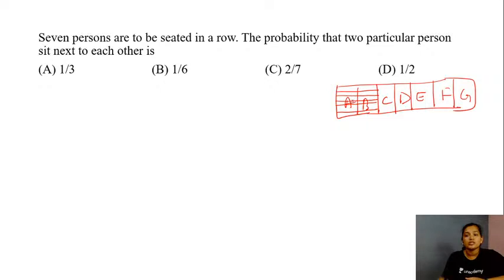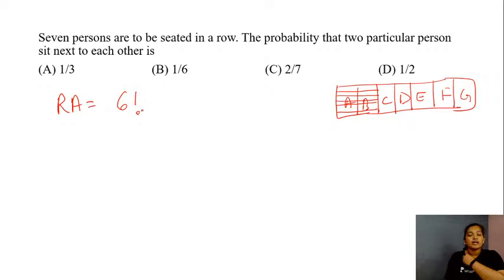So here you have the 5 others and this 1 put together. So your required answer would be the arrangement of these 6 different entities, and this could be done in 6 factorial ways.